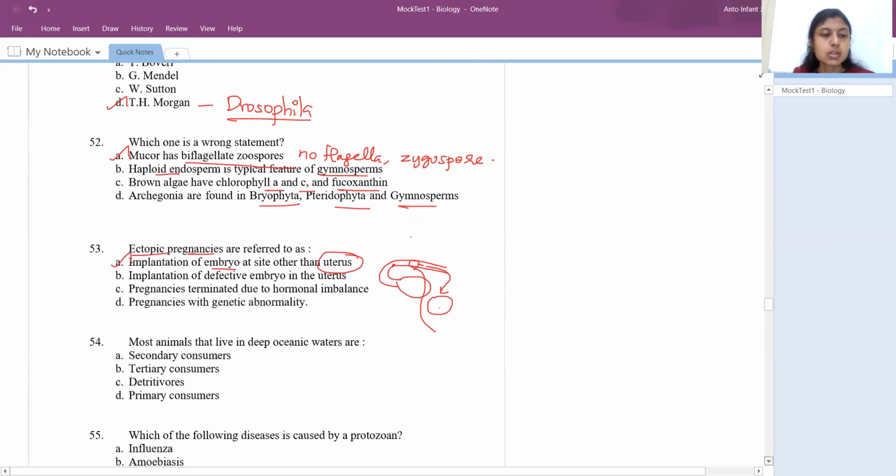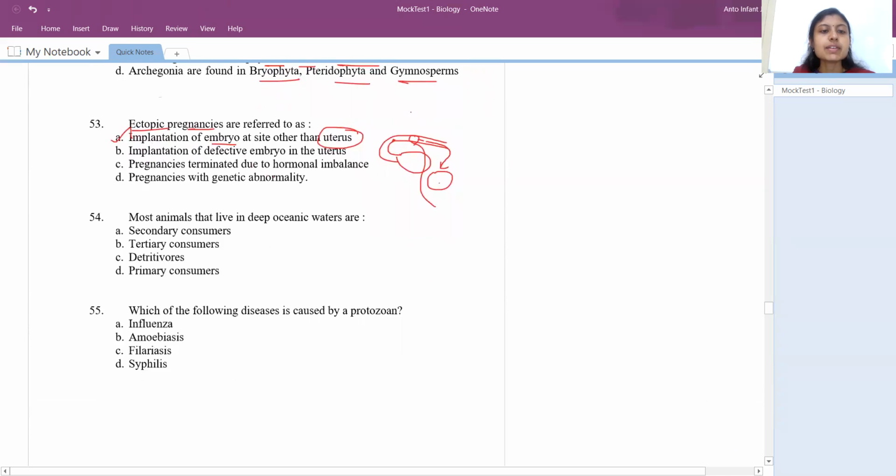Okay, right. So 54th, most animals that live in deep oceanic waters will be detritivores. Why will they be detritivores? Because since they're in deep oceanic water, they will not have sufficient sunlight. So obviously, they'll be decomposers.